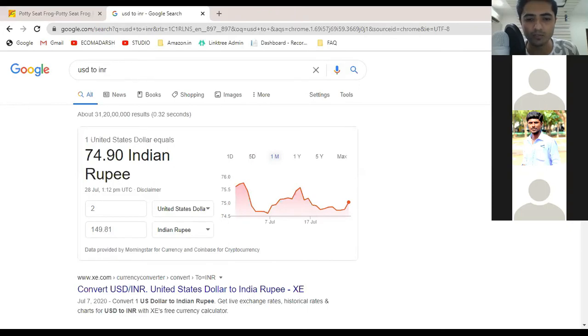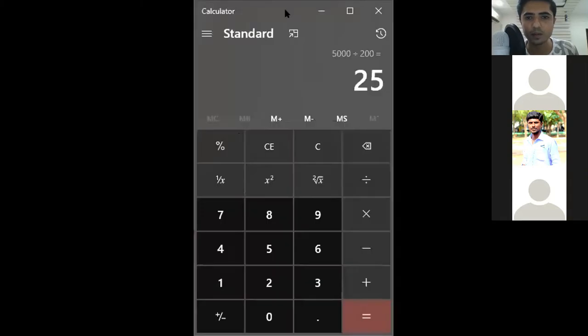Okay guys, so what you have to do, see, my calculator must be visible right now. Now what you have to do is type the price over here. That was 149.8 rupees. So let's say 150 rupees.